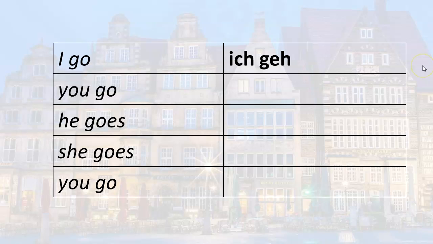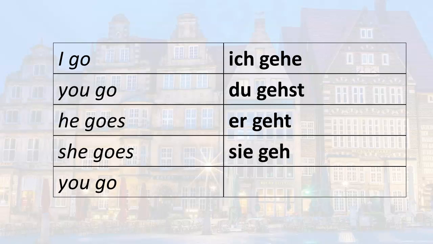So if I want to say I go, it's Ich gehe. You go. That's the informal you. Remember the ending for du is st, so du gehst. You go. He goes. Er geht. She goes. Sie geht. You go. That's the formal you. Sie gehen. Now let's look at the plural forms.